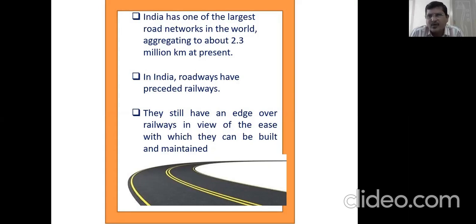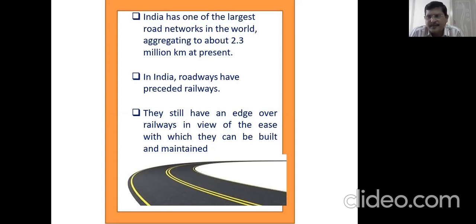In India, roadways have preceded railways because India is a vast diversified country. We have a lot of different types of physical factors and features. You studied physical features in 9th class. We have so many things like mountains, plains, deserts, plateaus, coastal areas.